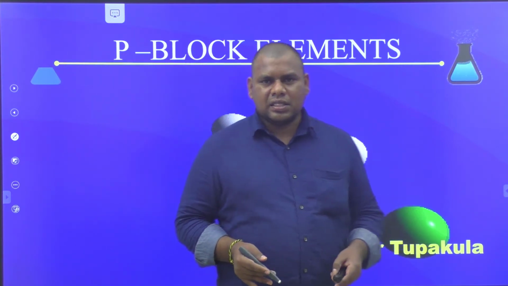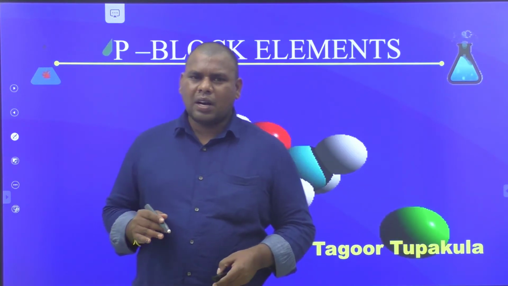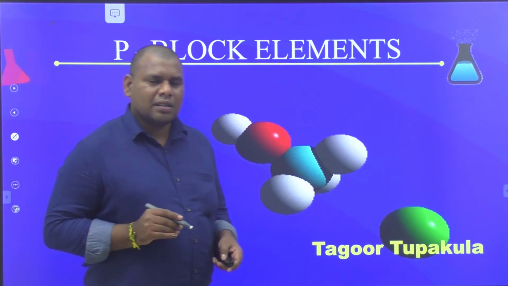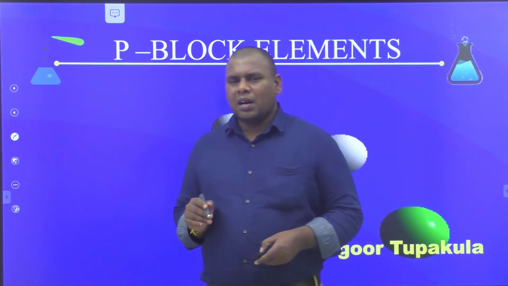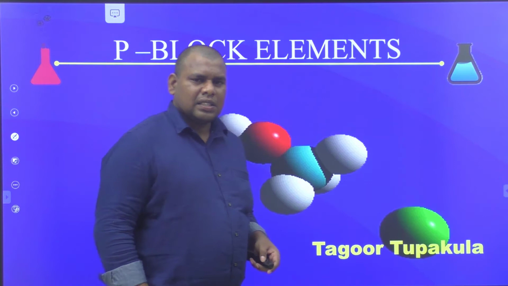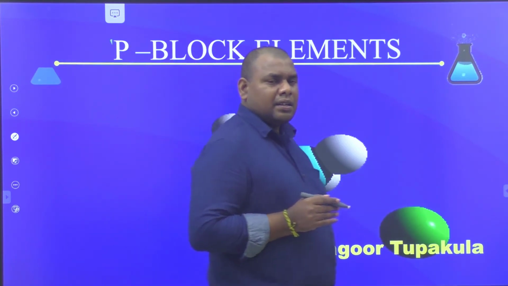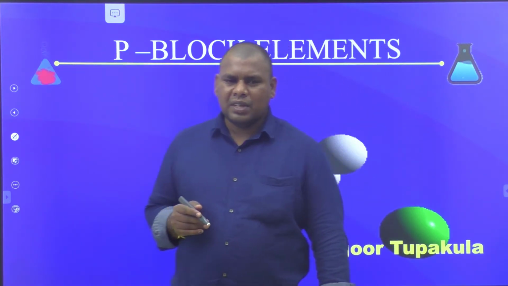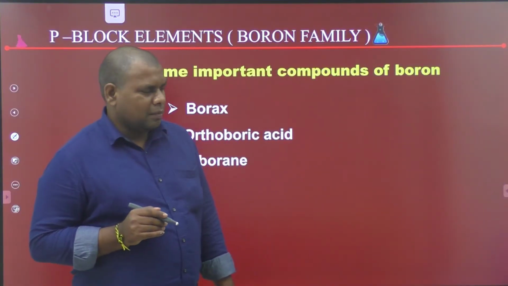In previous class, we discussed the chemical properties of boron family, anomalous behavior of boron, and diagonal relationship of boron with silicon. In this video, we discuss some important compounds of boron and uses of boron and aluminum. First, let us discuss some important compounds of boron.